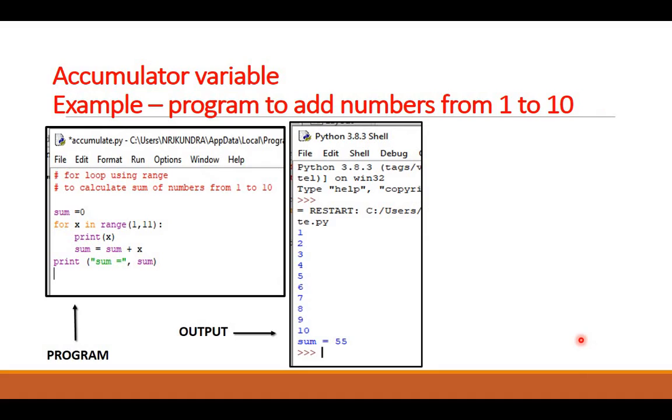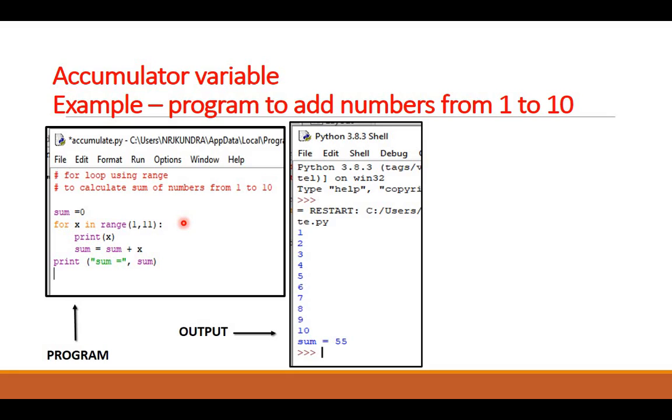Now another concept is the accumulator variable, which is used with loops only. Here is an example, a program to add numbers from 1 to 10. When I have an example like this, what I need to do is generate the numbers first, 1, 2, 3, 4, which can be done by a loop, you have already seen. Then every time a new number is generated, I have to add it to get the sum of all the numbers. So you can see the first number is generated, I have added it to a variable, say sum. Then a second number is generated, I will add it to the same variable which is already having the first one.